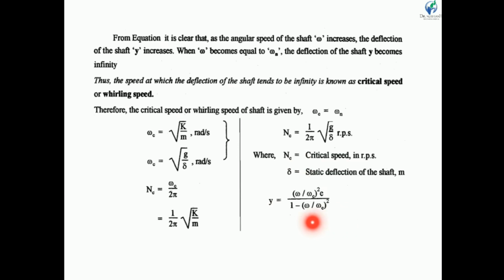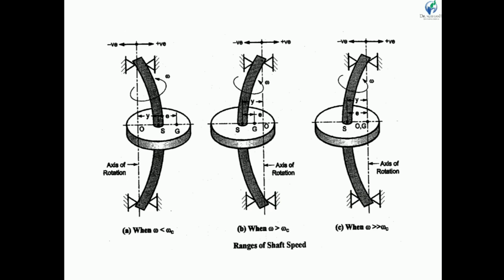So y is equal to, in a bracket, omega upon omega c, because we replace omega n by omega c. When the critical speed is equal to the natural frequency, the shaft has maximum deflection. So y is equal to (omega upon omega c) whole bracket square into e, divided by 1 minus (omega upon omega c) whole bracket square.